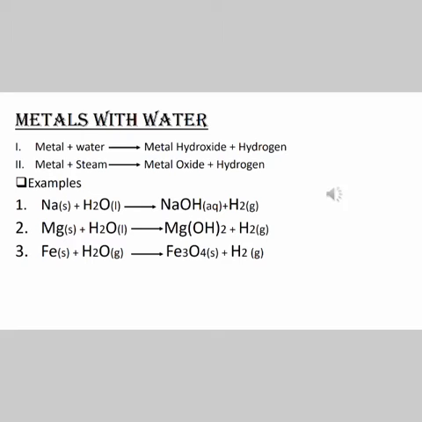Again, when we allow a metal to react with steam, it is a gas formation, right? Steam is the gas form of water. So what happens when a metal reacts with steam? It gives out metal oxide and liberation of hydrogen gas. Okay, so here you can see a few examples.